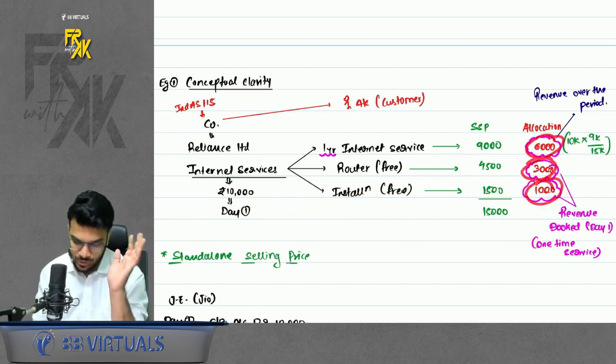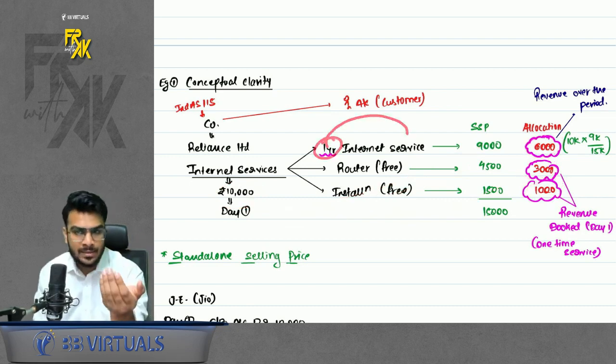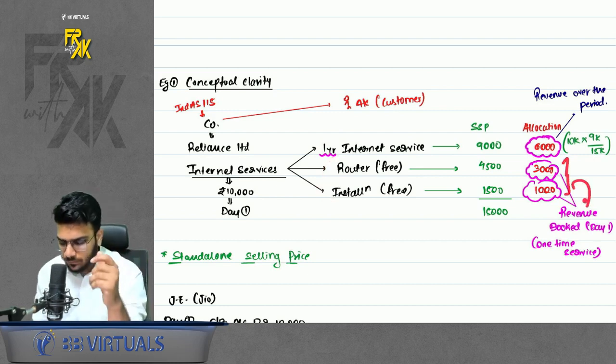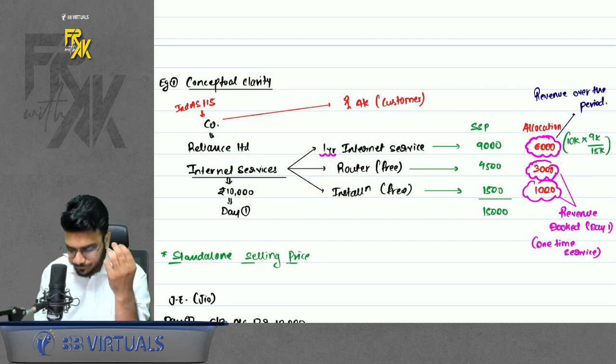Now what to do with the allocation? Internet service is a 12-month service, so you need to book this revenue over a period of 12 months. But the other two services are one-time services, so these two revenues can be booked on day one. This is the basic fundamental of Ind AS 115.